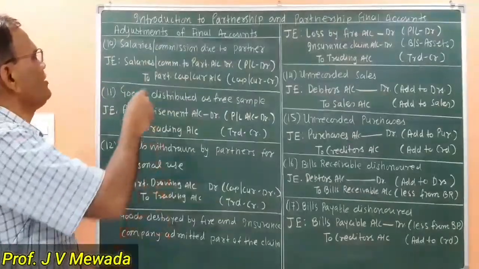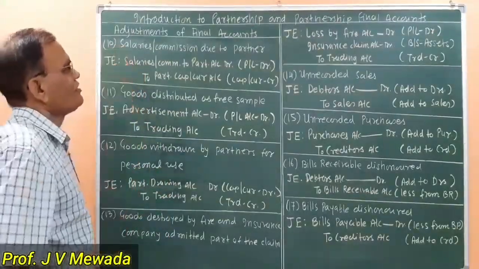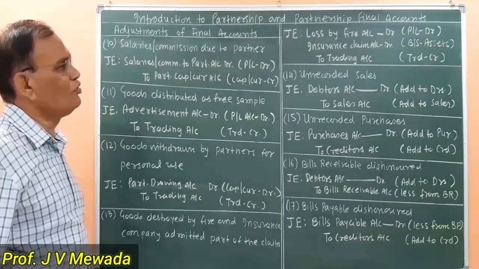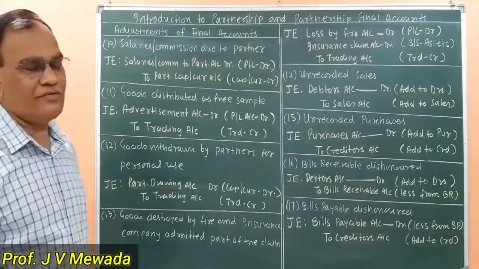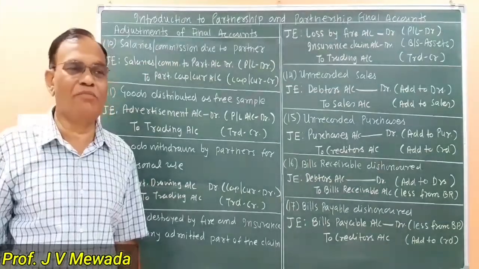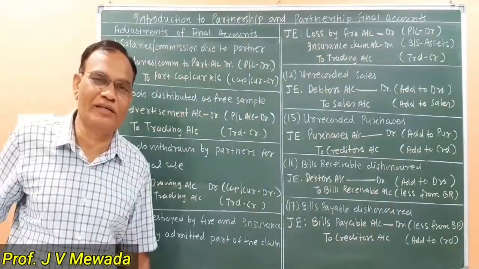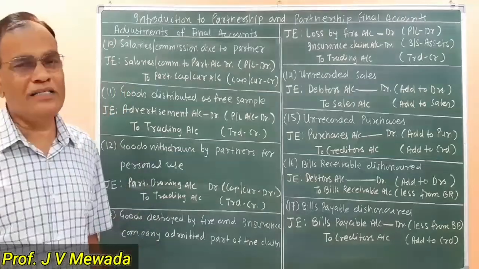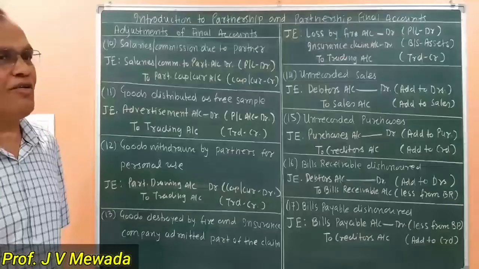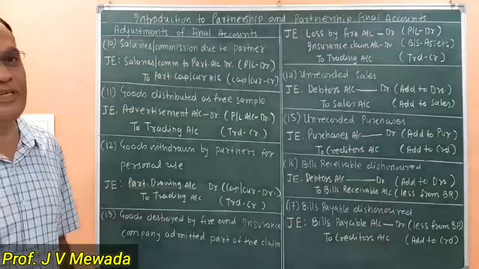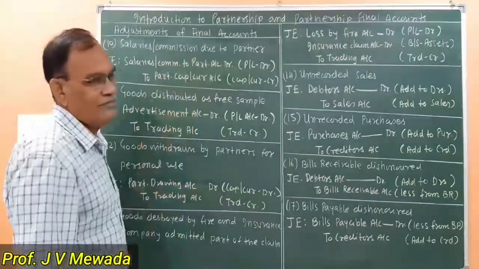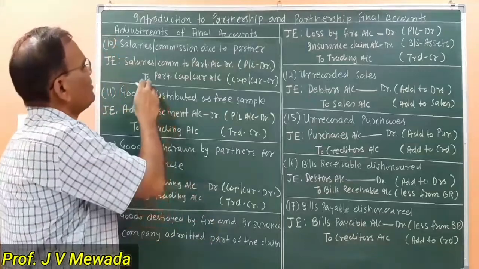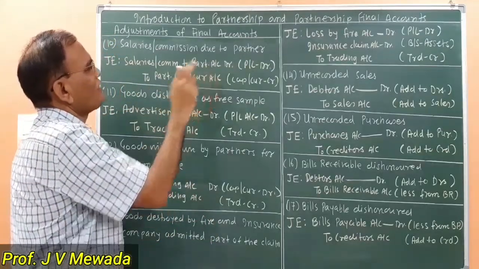Now we'll continue with adjustment number 10, salaries or commission due to partners. So as discussed earlier, sometimes salary is payable to the partner, commission is payable to the partner. For that we have to pass an entry. Salaries or commission is an expense of the business. So salaries or commission to partners is debited, and partner's capital or current account is credited.